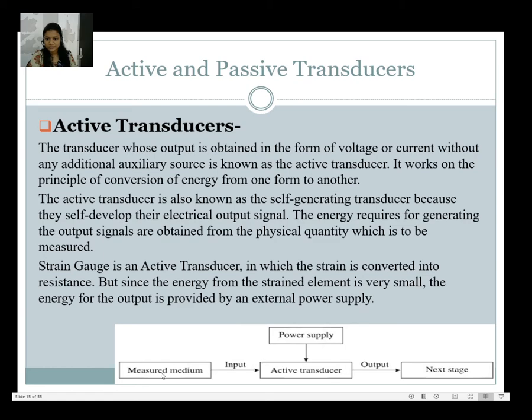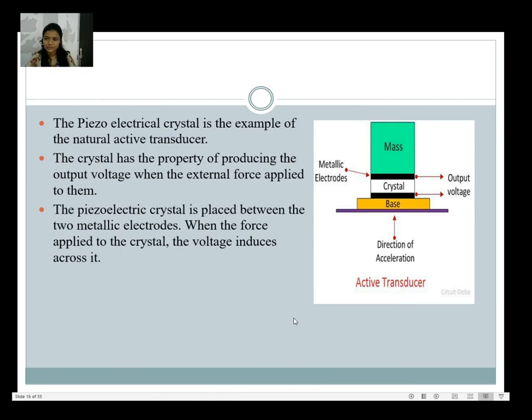So this is nothing but the measured medium. Then this is the active transducer. Here is the power supply, then the output. Okay, so this is the active transducer.